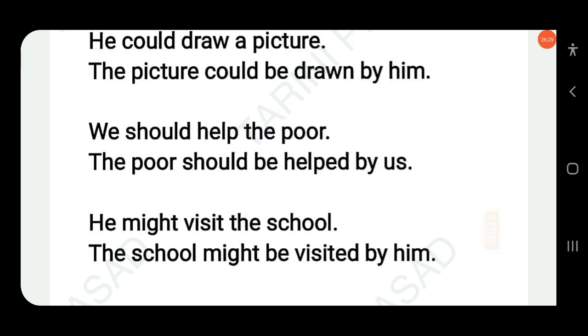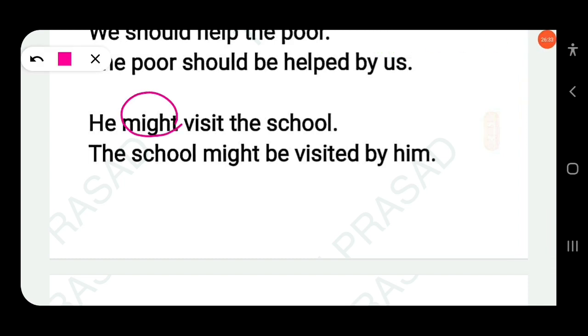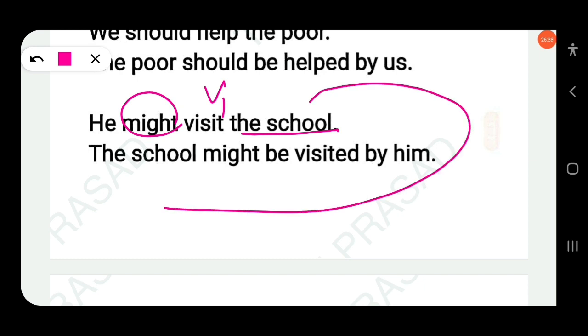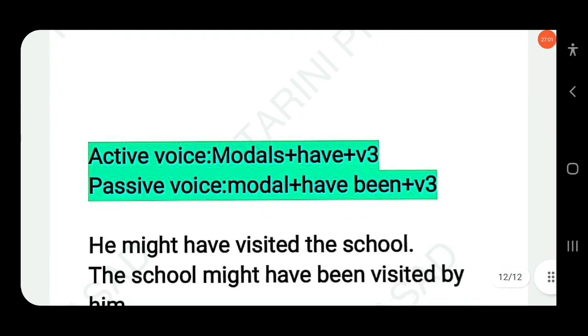Okay. Then next, he might visit the school. So this is the modal, this is V1, and this is the object, the school. So here the object the school becomes the subject in passive voice. The school might be visited. Here the same rule is applied. Here should plus be, similarly might plus be. For V3, here helped is used, then you have to use visited. Visit is V1, visited is V3. Clear? The school might be visited by him. Okay.